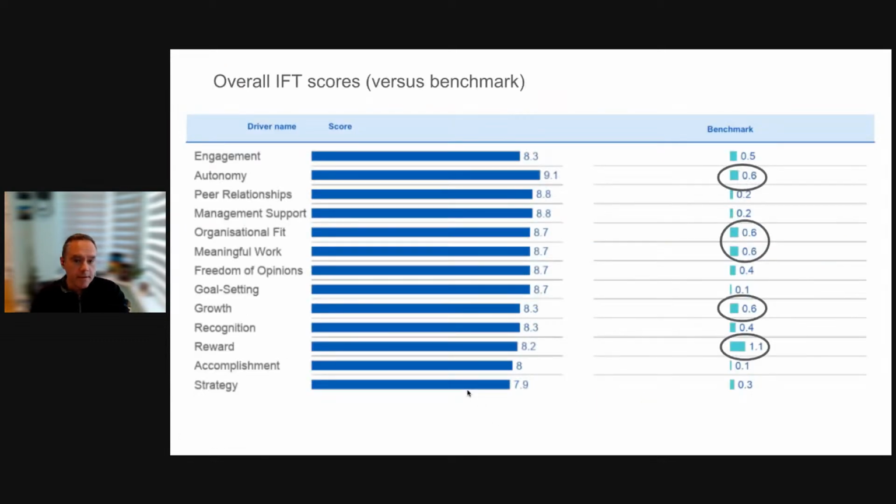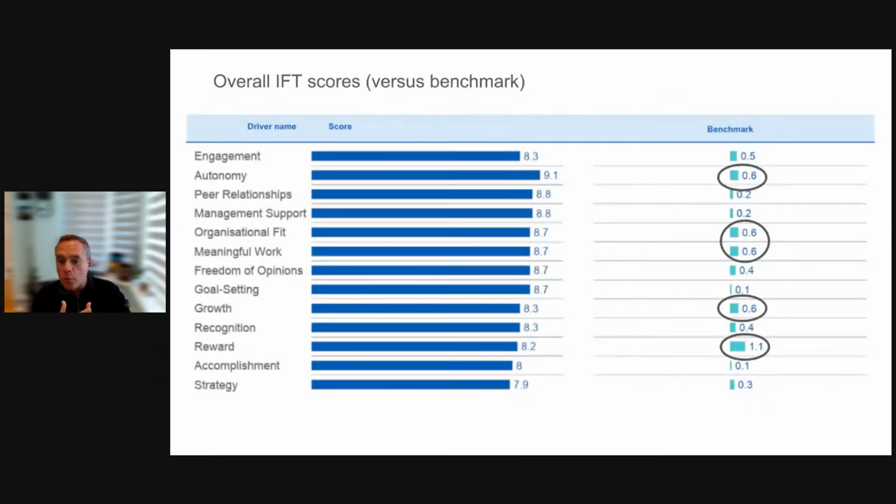Then I will go on. So this slide shows you essentially the scores for the organization broken down by a bunch of drivers and different subcategories. I'll give people just 10 seconds to take a look. The left-hand side is the driver. Our score is in the middle. And on the right-hand side, you'll see our scores to benchmark.